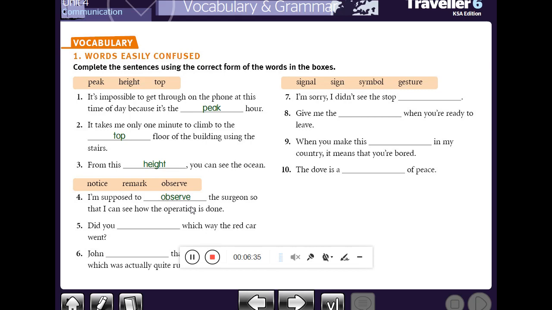He watches the surgeon while he is doing the operation. Okay, number 5. Did you space which way the red car went? Did you notice? Okay, let's move.